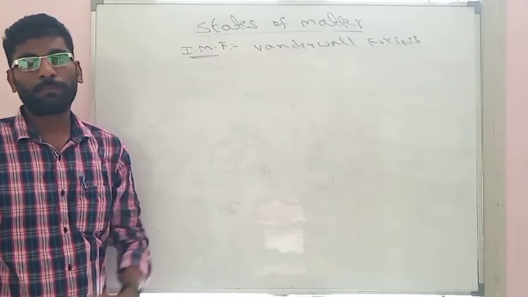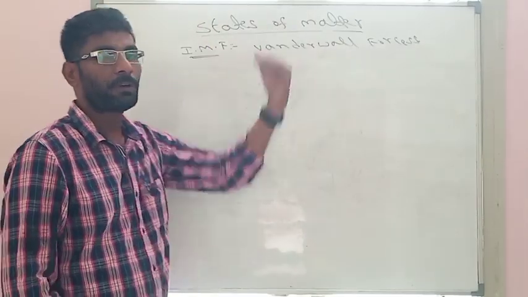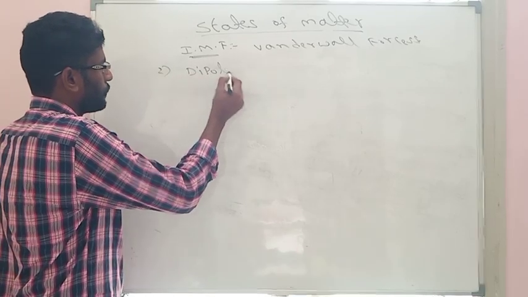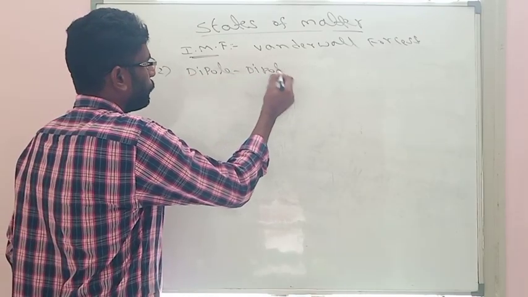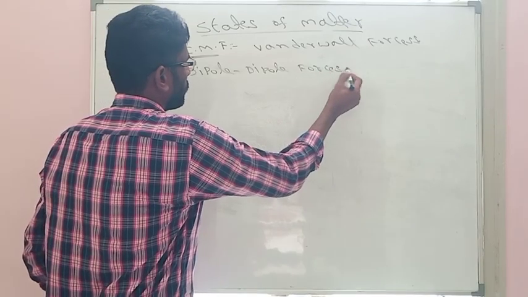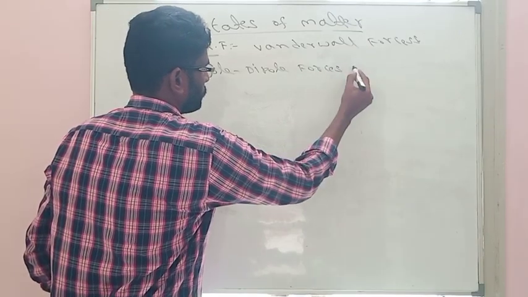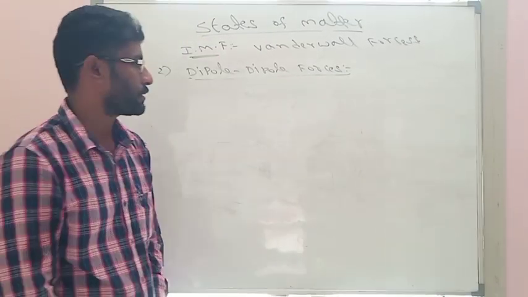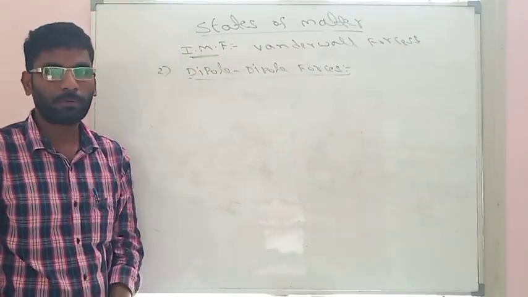So the second type of intermolecular forces, that is van der Waals forces, will be dipole forces. So what are the dipole forces?